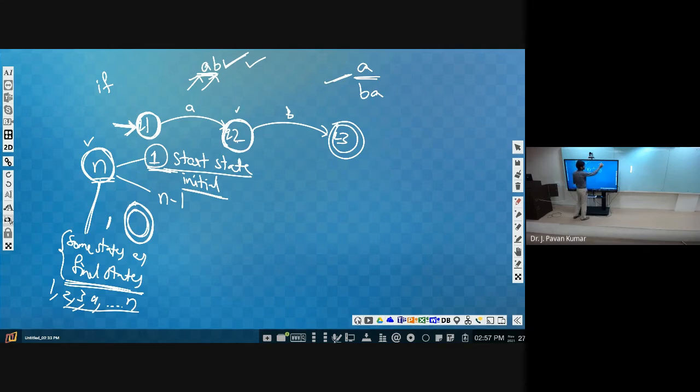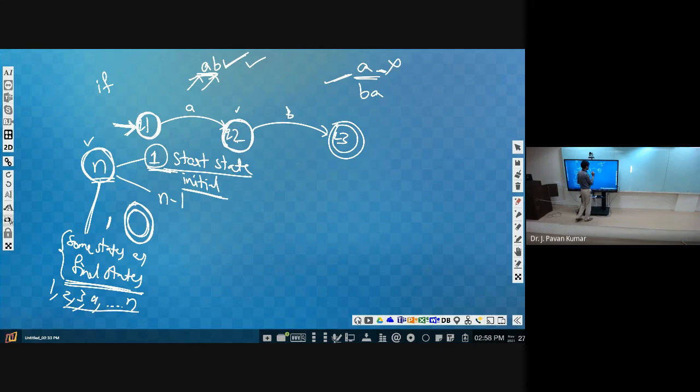Now what is the next input? That's it, A is the only input. So we ended at Q2. Is Q2 a final state? No, sir. So this particular string A is not accepted. Okay, I will make you clear. Don't worry, just try to understand in an abstract way. Then formally we will see.